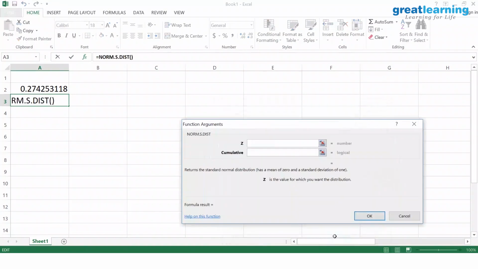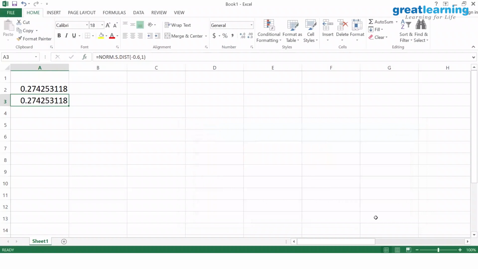What is the Z I have to do? Minus 0.6, so minus 0.60. Cumulative, of course, I have to put 1. Cumulative is 1. All of you with me? You have to do it with me. Don't just listen, you have to do it. Click OK. I get the same answer.